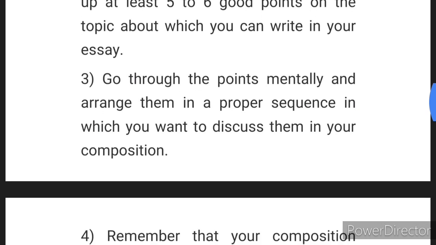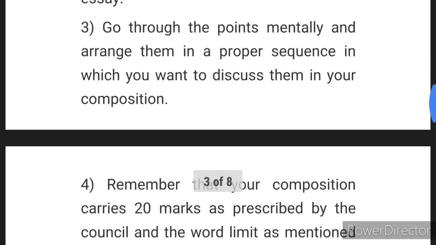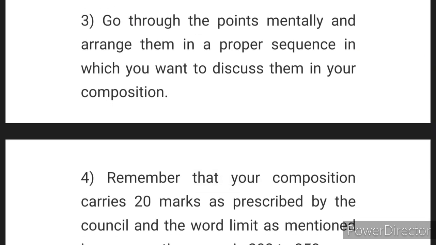Now step 3, go through the points mentally and arrange them in a proper sequence in which you want to discuss them in your composition. So first things first, then the next, then the next. You just decide to yourself, I'll first write about this, then I'll go on to talk about this, then I'll go on to elaborate upon this, and then this, and then this.